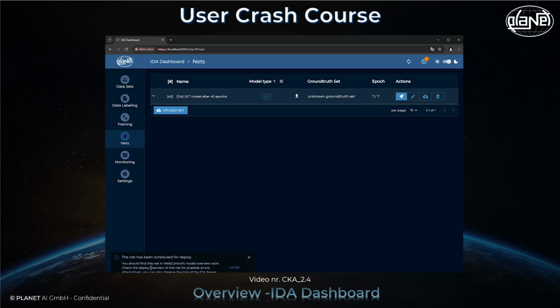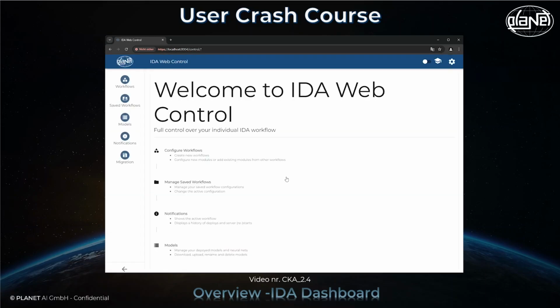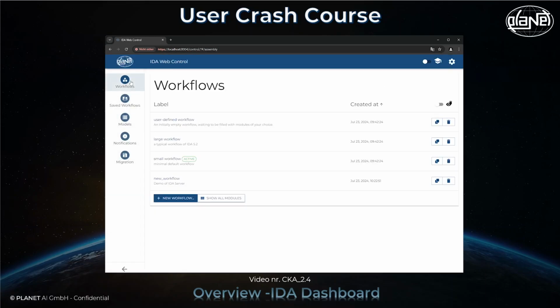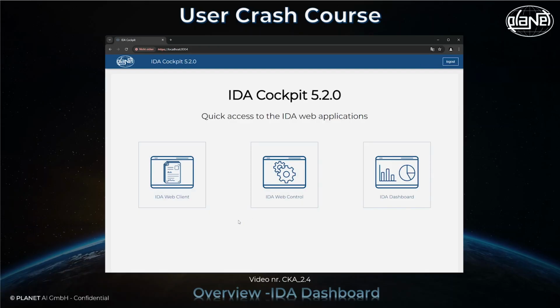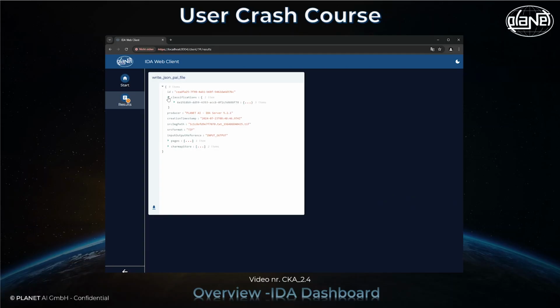Now we have trained a new model, which can be used as a new module in IDA Web Control in the prepared workflows. In the web client, this newly trained model can now be selected and inserted in the still free field Enricher modules. This allows individual documents to be classified for testing the workflow. The result of this operation you will receive as a JSON file.